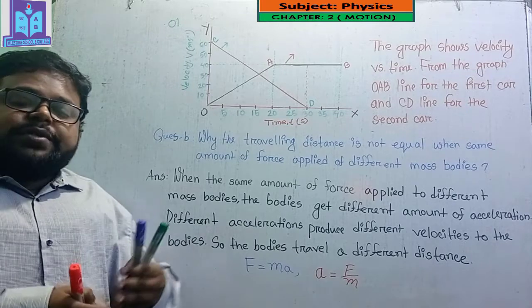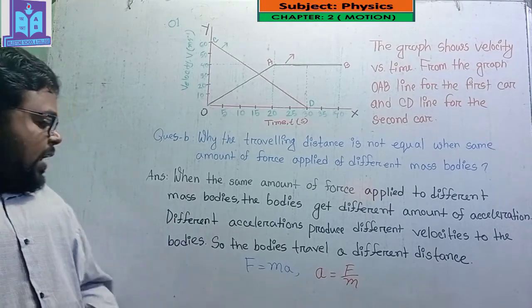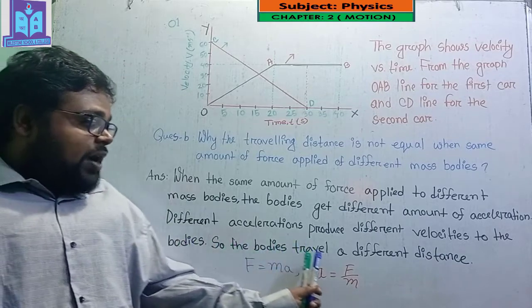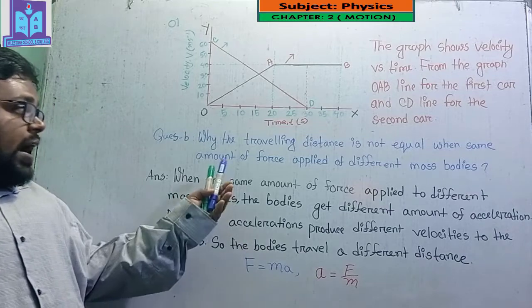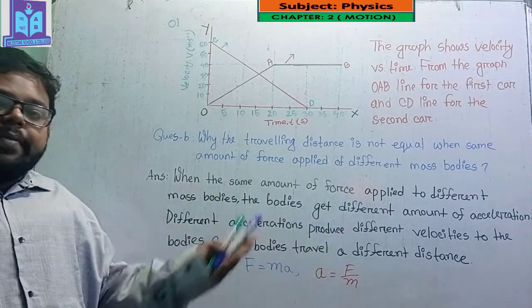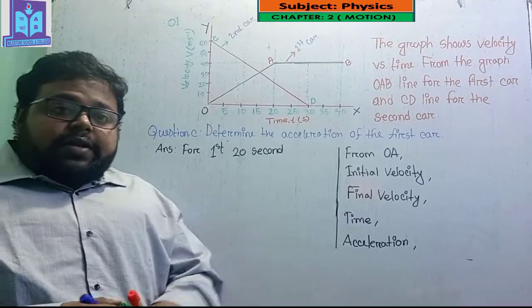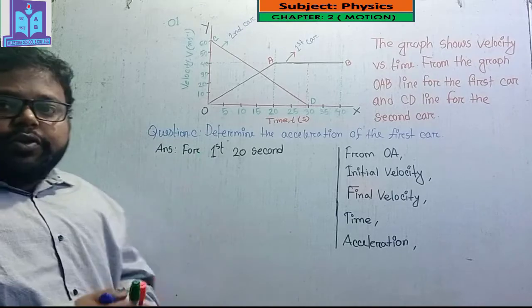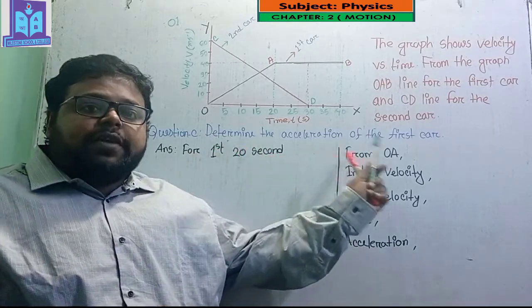The rate of change of velocity is called acceleration. So the bodies travel different distances. I hope you understand why the traveling distance is not equal when the same amount of force is applied to different mass bodies.